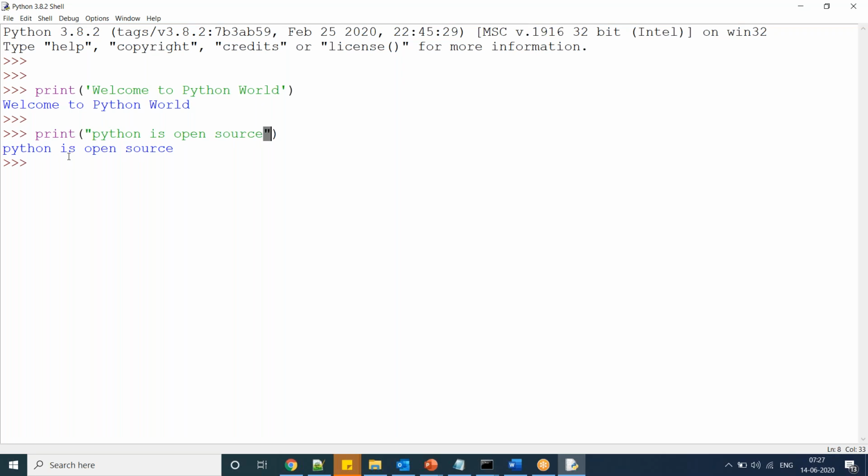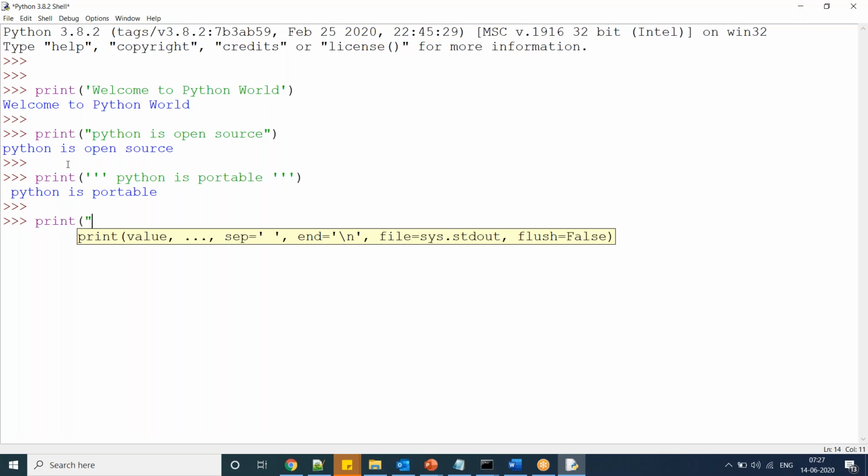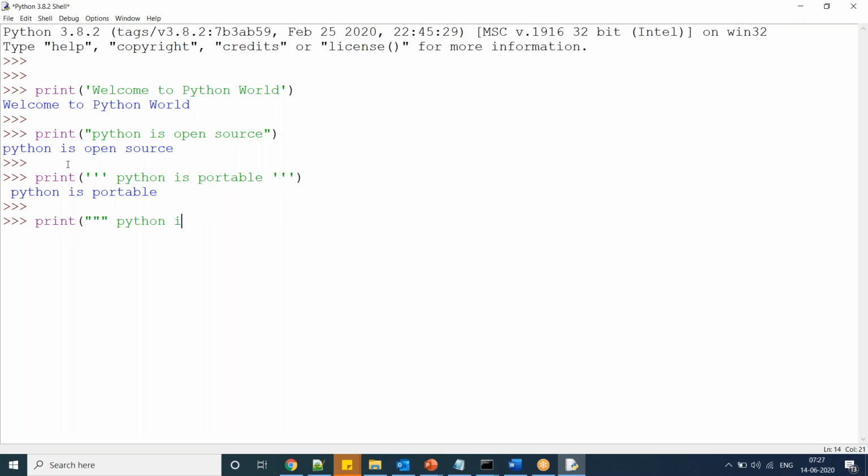This is a single line statement, line by line we have to execute. The same thing you can write with triple single quotes also: Python is portable. Python is extensible. These are single line statements, you can execute them here.